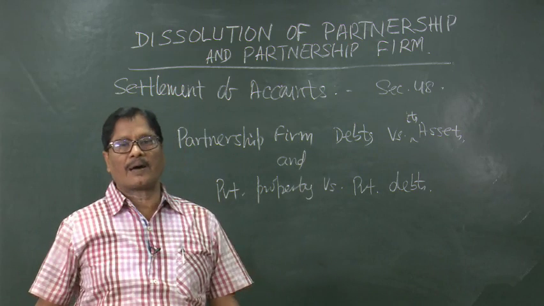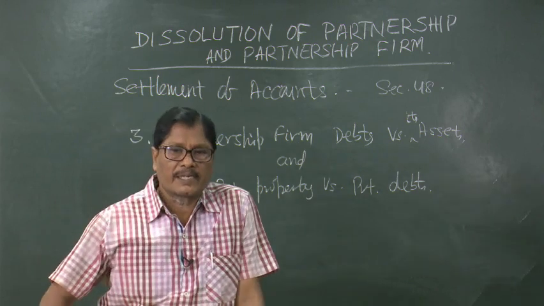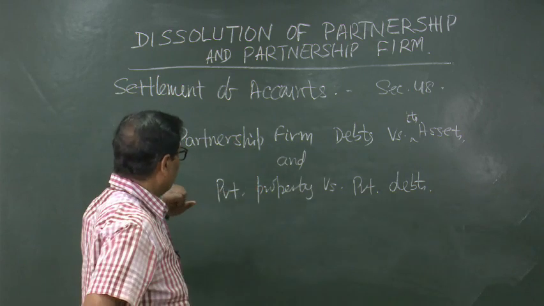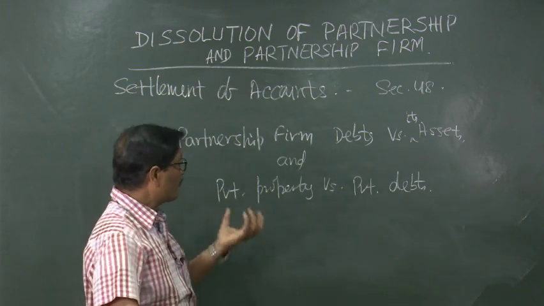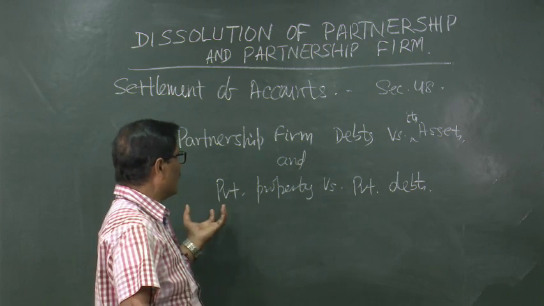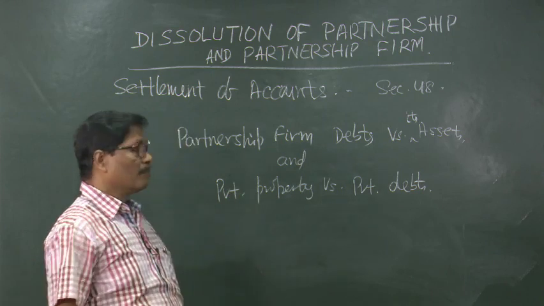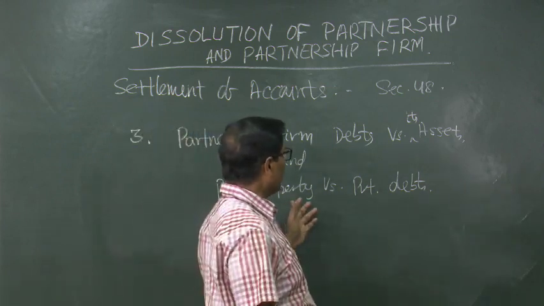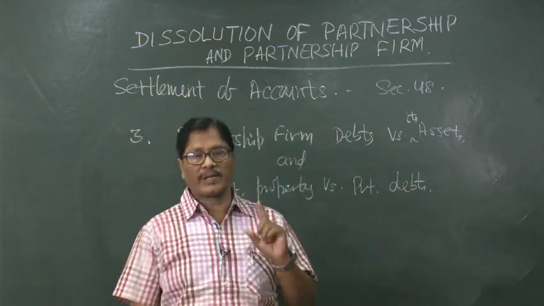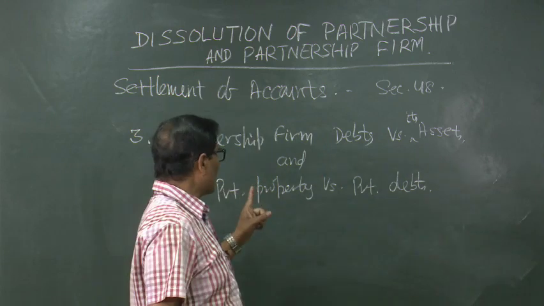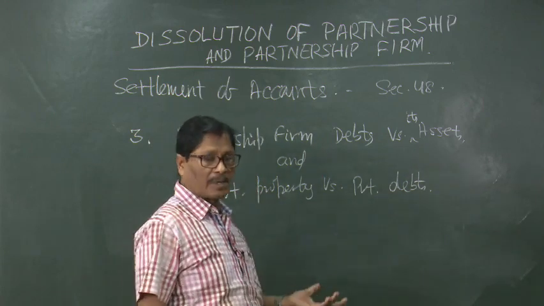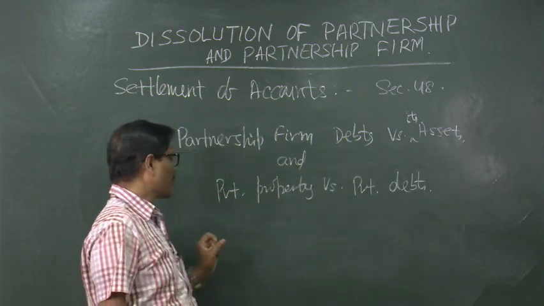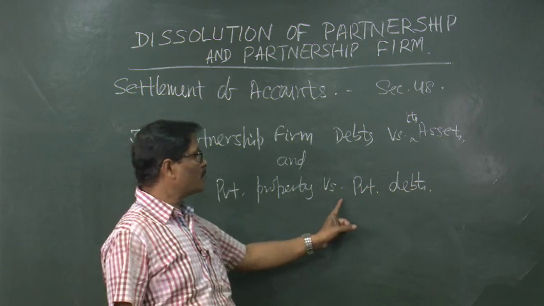The partnership firm might have got some assets or properties and also some debts or liabilities. Similarly, the private property of the partners individually, they must have some private property and must have private debts also. Here we have to remember, although private property is attachable for the partnership firm's loan, still private property will be first utilized for private debts.